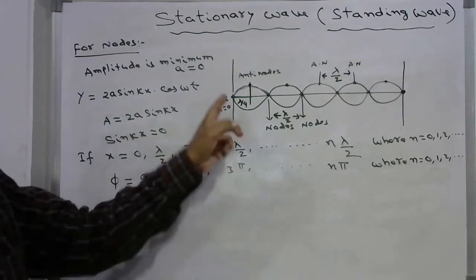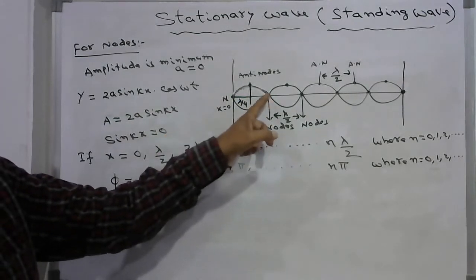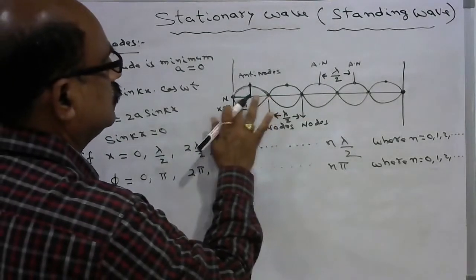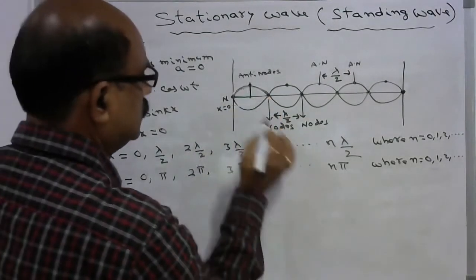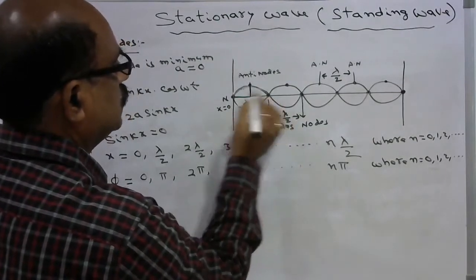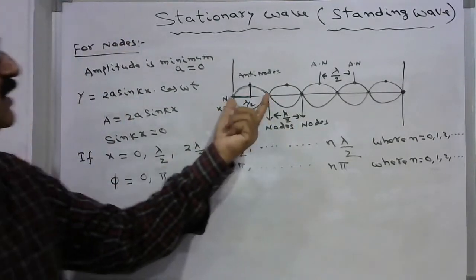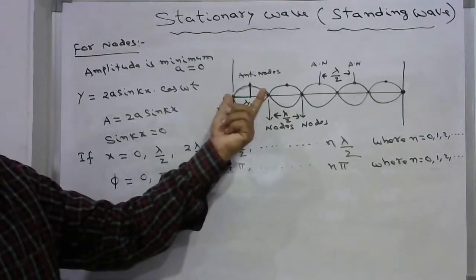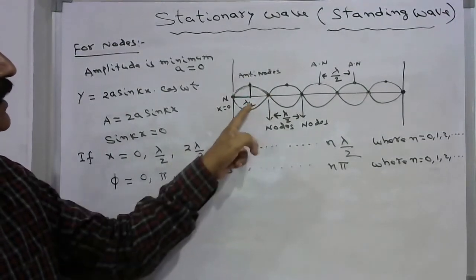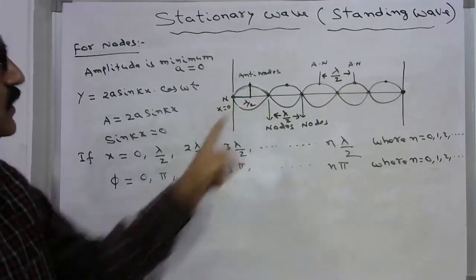And the next immediate node forms at a distance of lambda by 2. What is the distance here? It is x, which is lambda by 2. This is the distance between the two nodes. So the next immediate node is formed at x equal to lambda by 2.